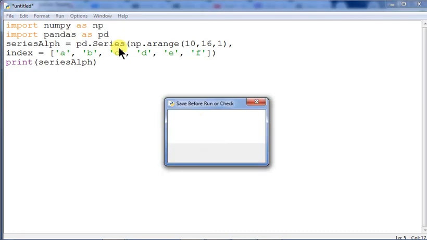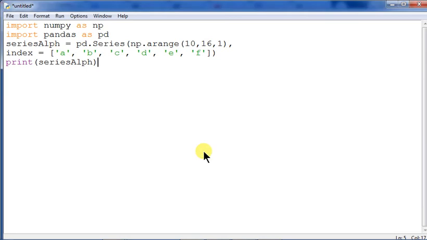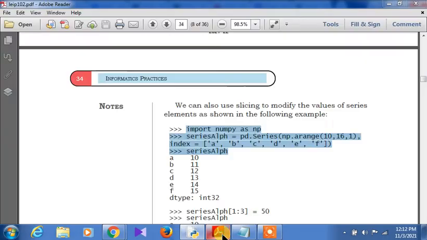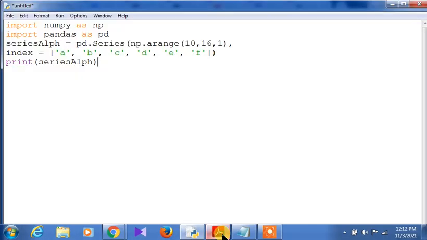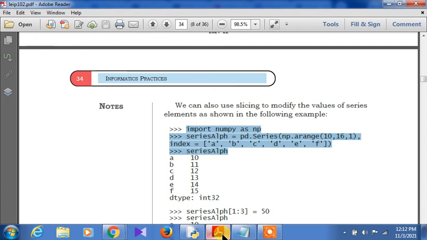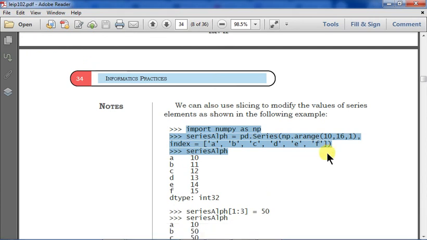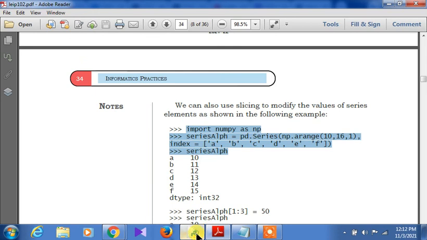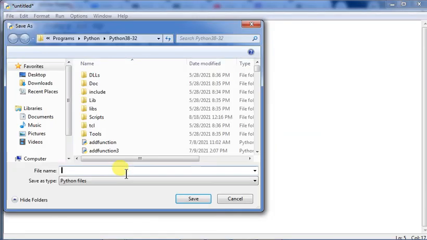Run the module. The values 10, 11, 12, 13, 14, 15 will be created and displayed along with the indices A, B, C, D, E, F. Okay, so what is happening here? An error has occurred, I think. An index error has occurred, so we have to check it out. What error has appeared here? This is actually a single command, so we have given it separately, and that can cause an error.